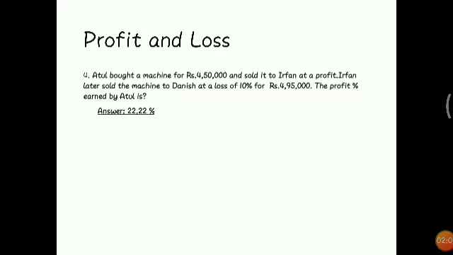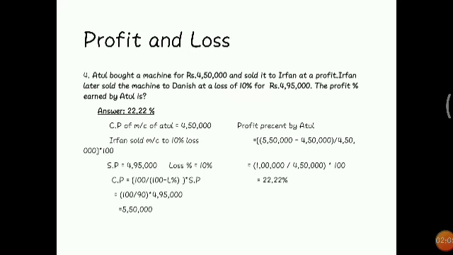The answer is 22.22%. So we will move on to the step-by-step procedure. We will start the question from Irfan's point of view. The cost price of Atul is 4,50,000. Irfan sold the machine at a 10% loss, so the selling price is equal to 4,95,000. The loss percentage is 10%. CP equals 100 by (100 minus loss percentage) into SP. You will do the calculations. 5,50,000 is the cost price.